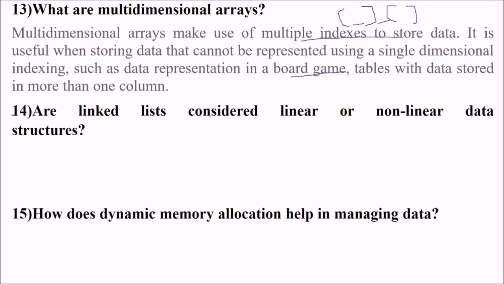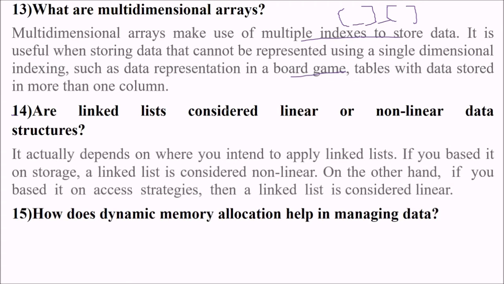Fourteen is, are linked lists considered linear or non-linear data structure? That's an interesting question. So it actually depends on where you intend to apply a linked list. If you base it on storage, then linked list is of course non-linear. With reference to storage of data, it is non-linear. But if you want to access, on the basis of the access strategies, the linked list is nothing but a linear data structure.